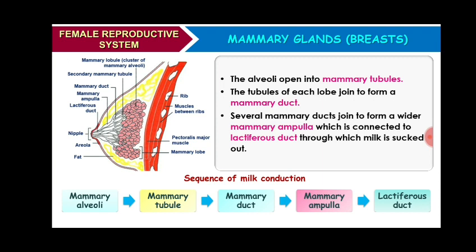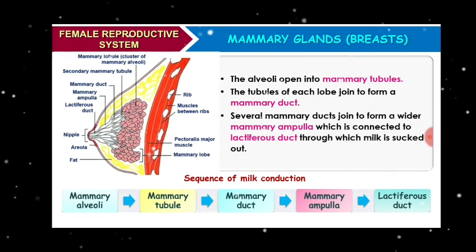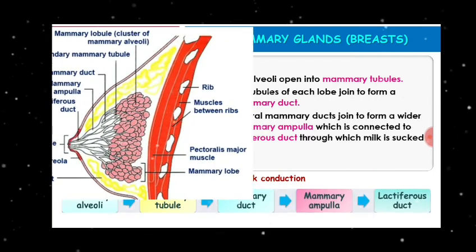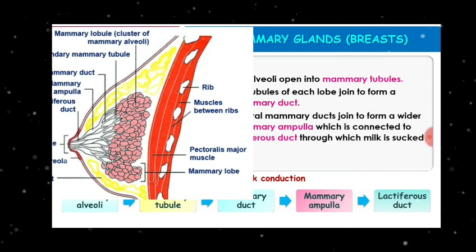So from mammary alveoli, milk passes to mammary tubule, and it reaches to mammary duct from mammary tubule, from mammary duct to mammary ampulla, and mammary ampulla opens into lactiferous duct, and through duct it comes out of the breast and baby sucks it for feeding. So this is the path of flow of milk.